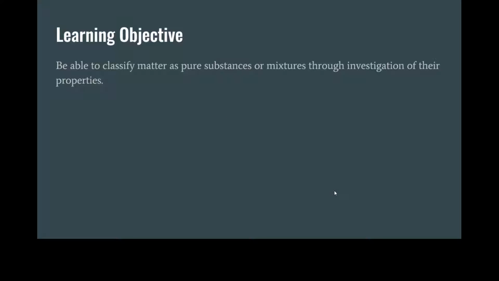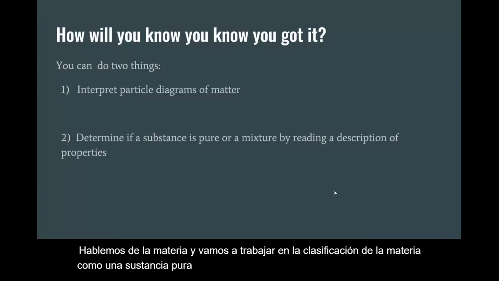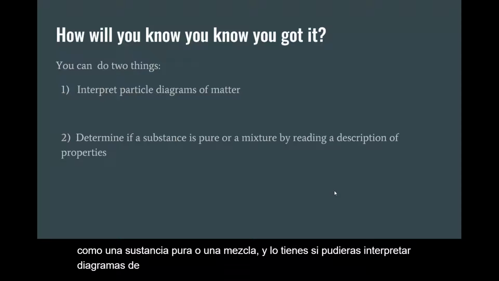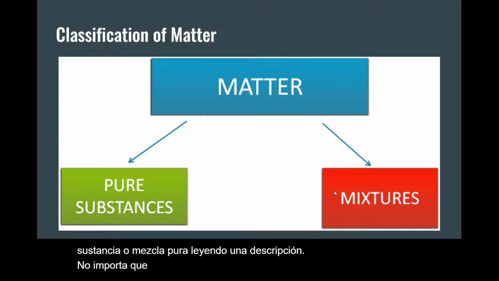Let's talk about matter, and we're going to work on classifying matter as either a pure substance or a mixture. And you know you've got it if you can interpret particle diagrams of matter, and you can determine if something's a pure substance or a mixture by reading a description. Now, matter is either going to be pure or a mixture.